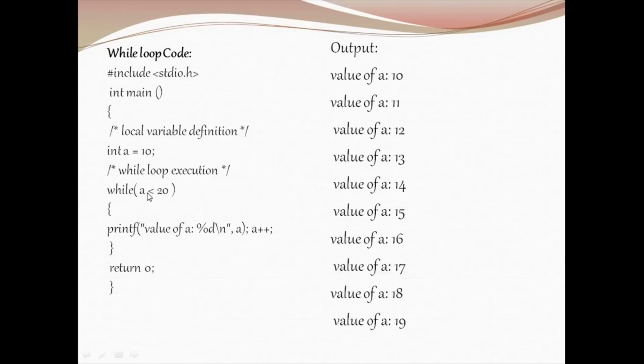So the loop is continued. 11 is less than 20, the value is printed, again incremented. This operation will continue. When the value becomes 20, the condition is going to fail, so the while loop is ended and the program stops execution, and the output will be printed to the user.